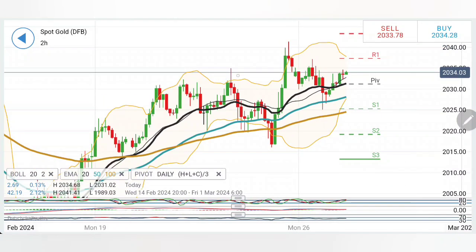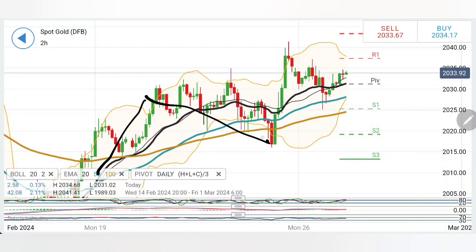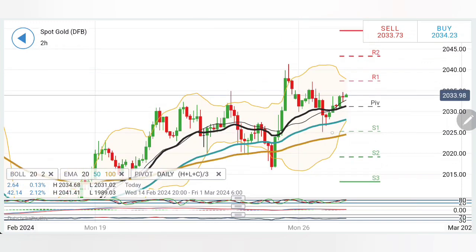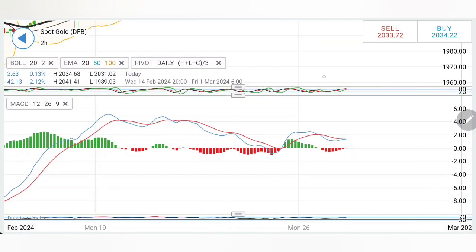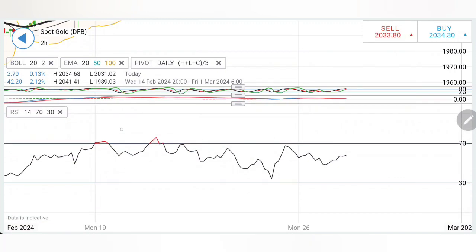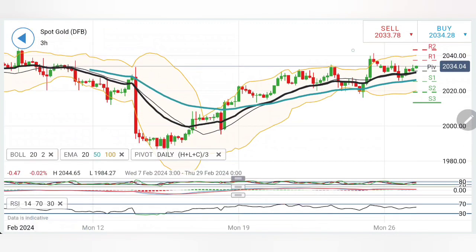Also on the 2-hour charts, notice the movement here. Rise, retracement, and it is again willing to give a breakout. We have to wait for a breakout here. The stochastic is rising back to overbought levels. MACD is on the verge of a crossover. It has not yet crossed over. The current candle will decide its movement in the further candles. RSI is rising. Coming to 3-hour.